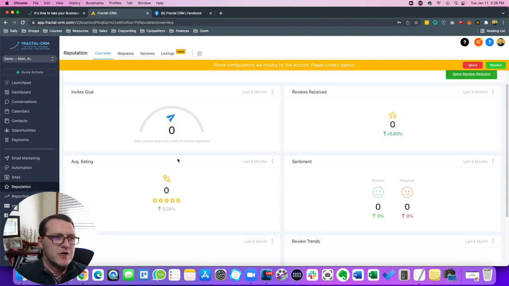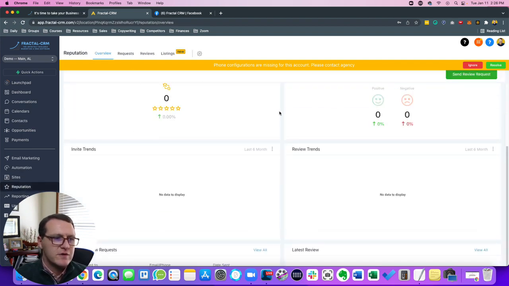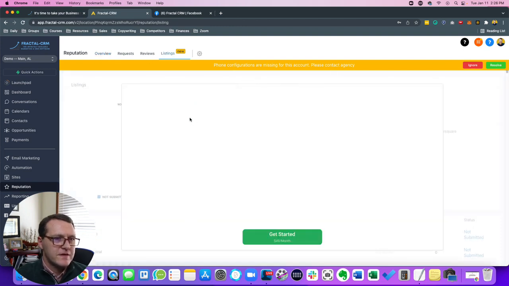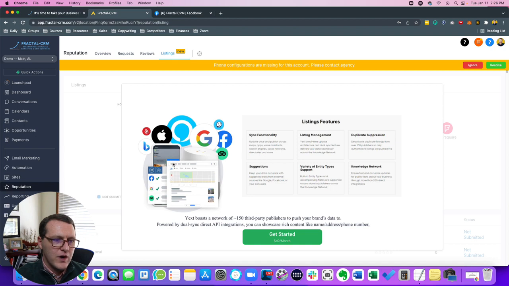Reputation management. So you can connect this, you can send out reviews, Google reviews, things like that. Listings. So if you want, Yext basically is 150 third-party publishers. So again, you want to make sure that your company's name, location, email address, all of that is consistent across the entire internet world.